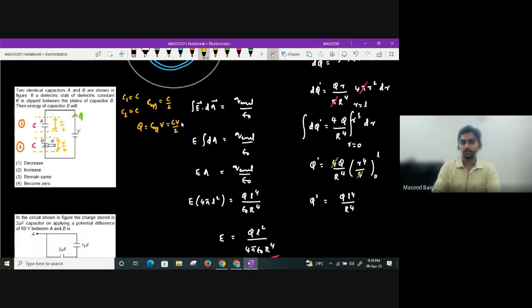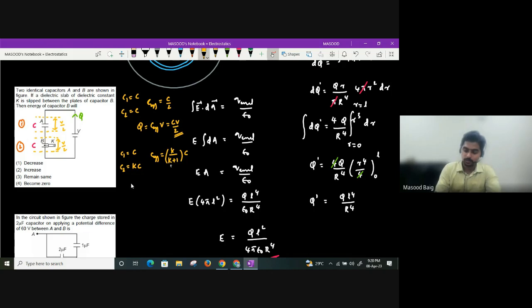This is the first case. In the second case, C1 will be C only. But what is C2 now? It will become K times C, or not? So what will the effective capacitance be? Because they both are in series, I'll get it as K divided by K plus 1 into C. Now please tell me, K value usually is more than 1, guys. So what will you get here? 1 by 1 plus K you will get, whatever its value is.